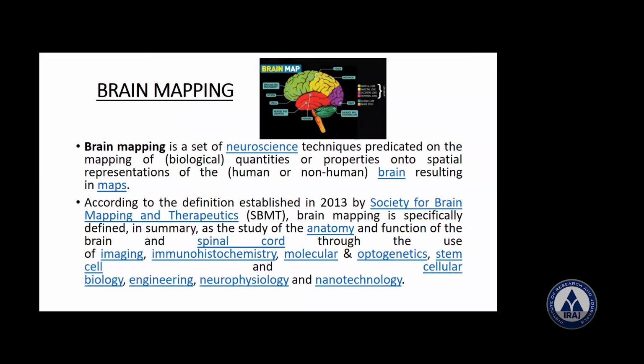Brain mapping is defined as the study of the anatomy and function of the brain and also the spinal cord through imaging techniques, immunohistochemistry and optogenetics, stem cell, cellular biology, engineering, neurophysiology and nanotechnology. That is the definition they have given.